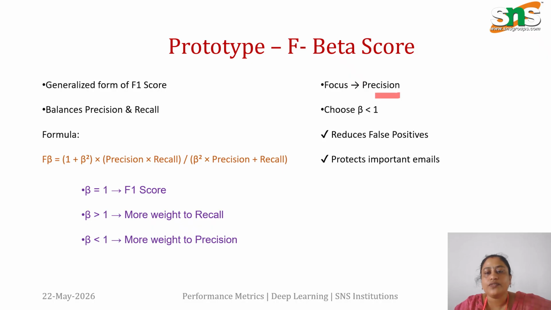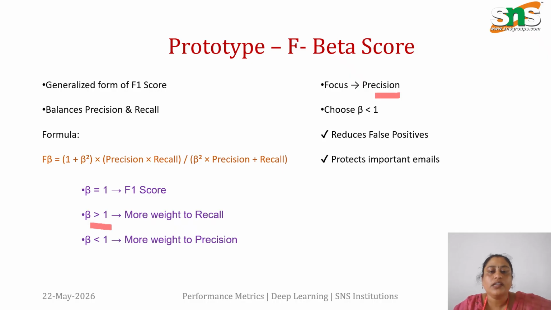It is used when we have to reduce false positives. For example, if you have to protect important emails, you give the beta value as less than 1. If you have to give more weightage to recall, then you go with larger beta values, more than 1, which can be 2 to 10.